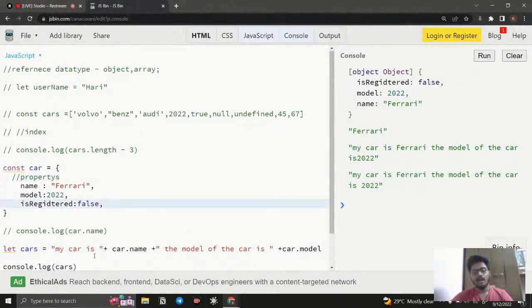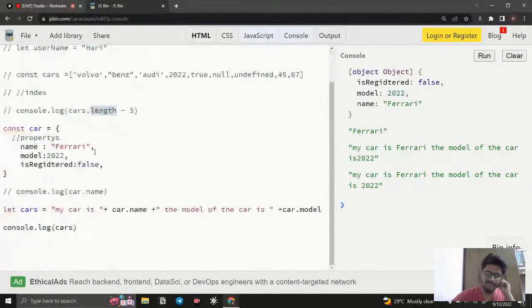And there is something called a method also available, and we will see that later. So right now you can understand, like when I use the array, I use something called length. So the dot length property, the same like this, I use the dot property. So here it is an evidence, like I say, everything in JavaScript is an object. Whatever you take in JavaScript, everything is an object.